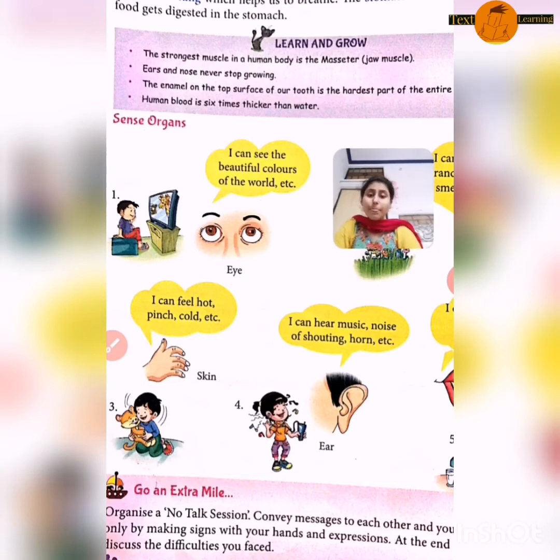So I will ask you this question in your exam. Which are the strongest muscles in a human body? You have to write the name of the jaw muscles. What is the name of jaw muscles? Masseter.